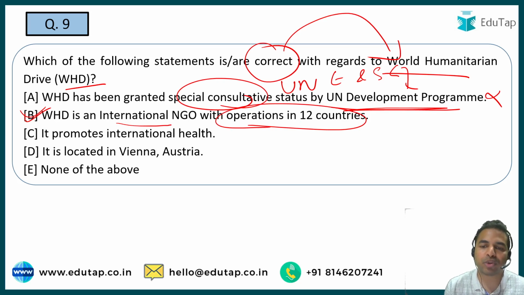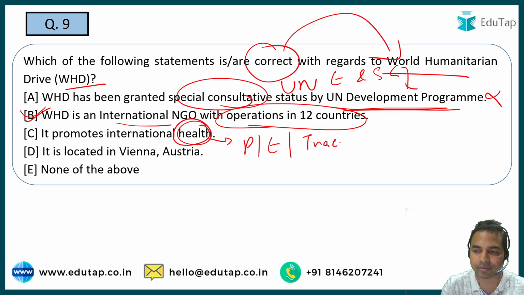Statement C says it promotes international health, but guys, it does not promote international health. Instead, it basically promotes peace, education, and trade. That is why statement C is also incorrect.